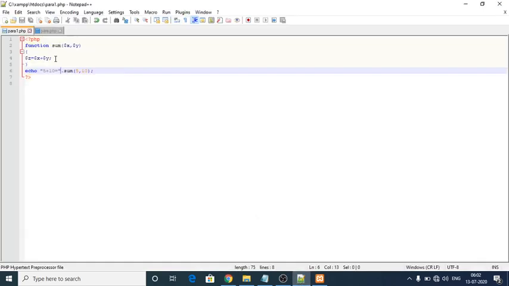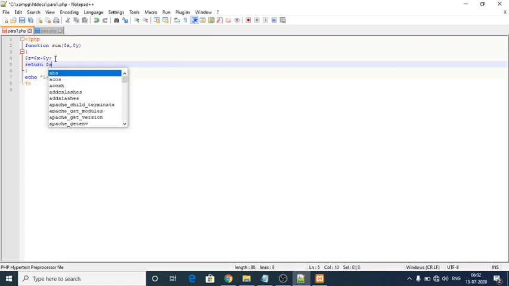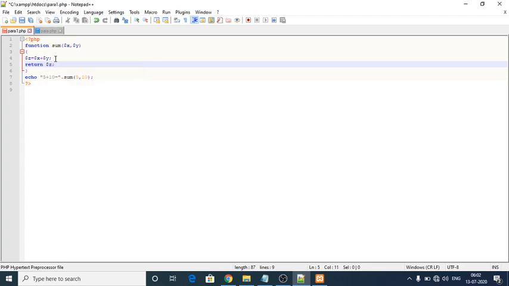I forgot to give a small statement called return: return dollar symbol z, because in z only the addition of the values is stored. For that I have to access the value, return z. Now we can get our result as 15. Yes, exactly, 5 plus 10 is equal to 15, and this is another simple example program for a parameterized function.